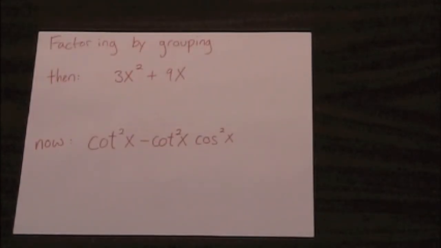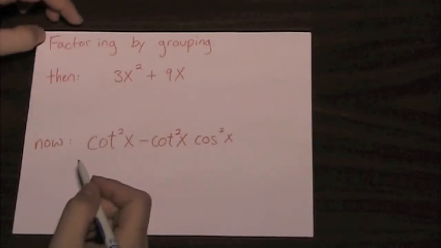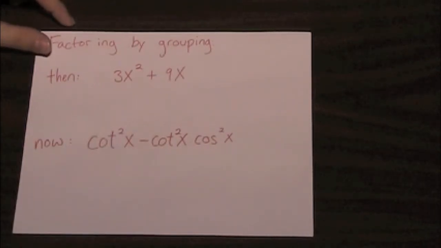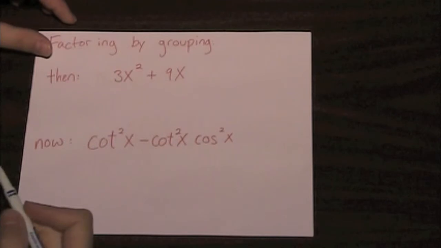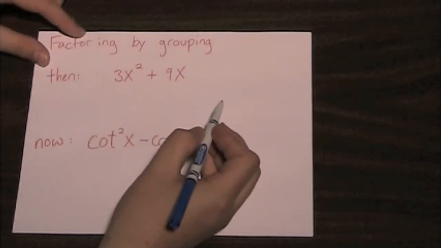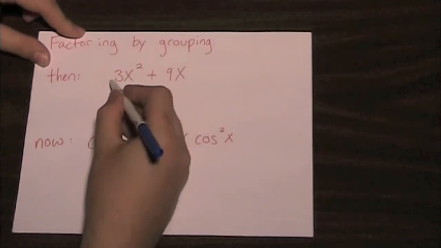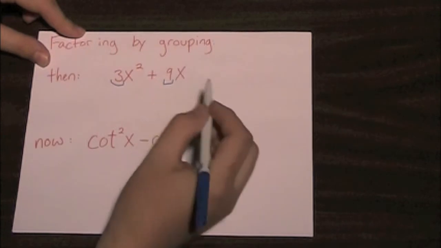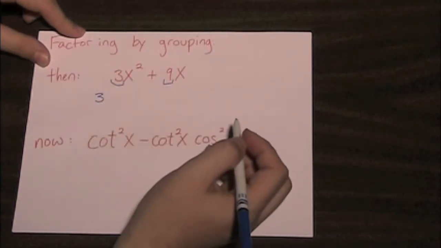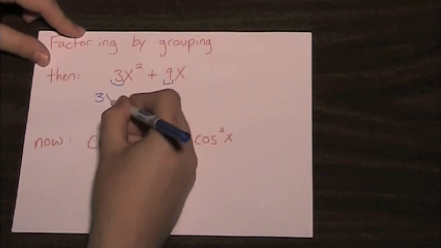Let's begin by reminding you about factoring by grouping. Factoring by grouping is the process by which we undistribute something. We look to see what the terms have in common, and then we factor that out. In the case of our pure algebraic one, we have a 3x squared plus 9x. Both of these have a term that's divisible by 3. So there's going to be a 3 on the outside of this distributed part. Both of them also have an x component to the term.